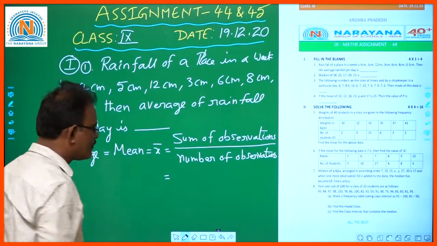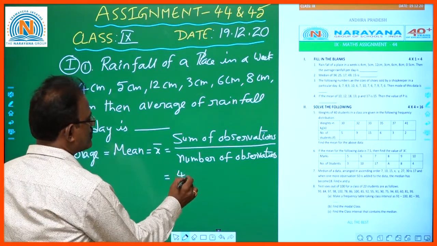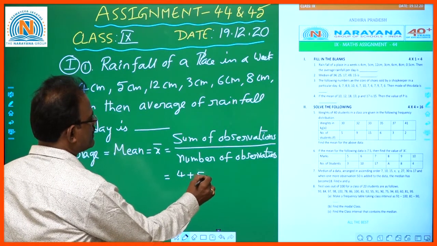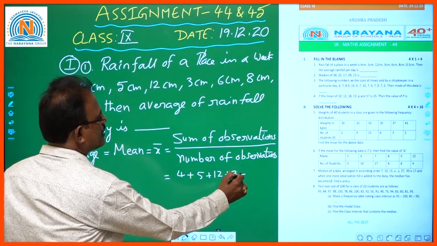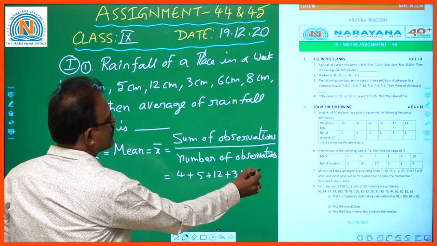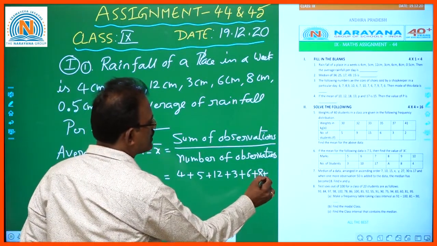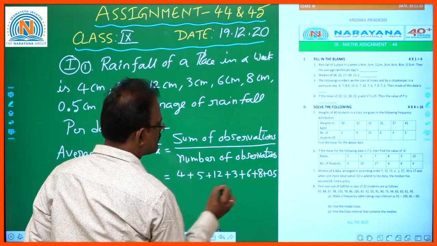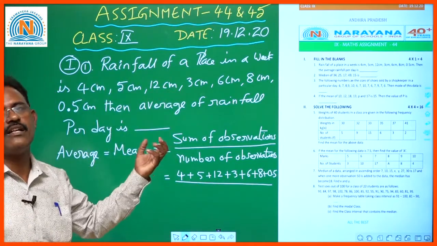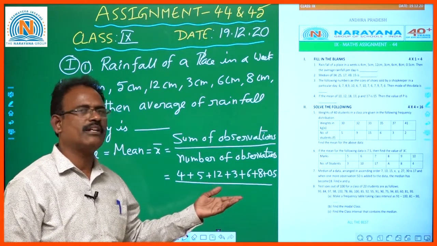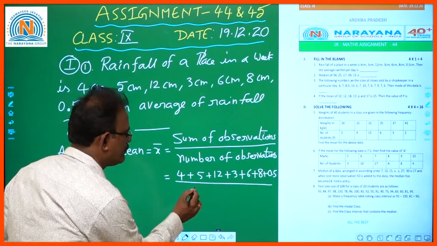Now the sum of all observations is 4 centimeters plus 5 plus 12 plus 3 plus 6 plus 8 plus 0.5 centimeters, divided by the number of days in a week, 7, otherwise count the observations: 1, 2, 3, 4, 5, 6, 7.